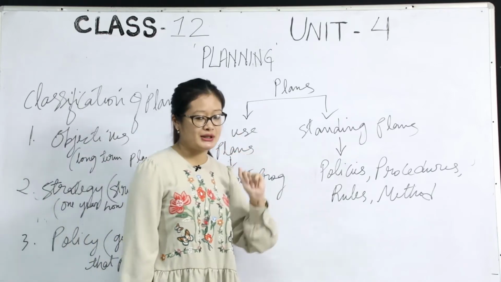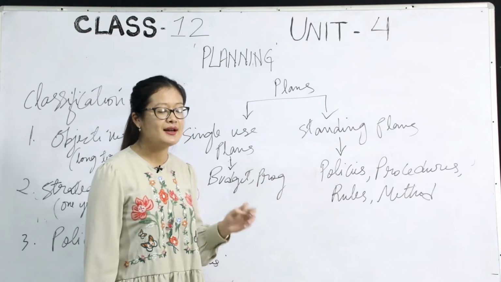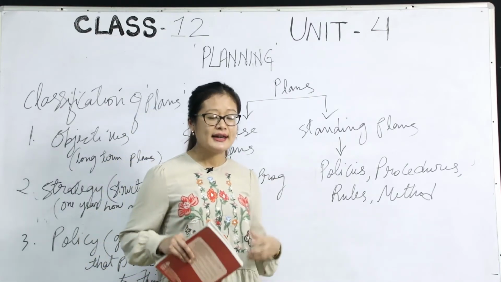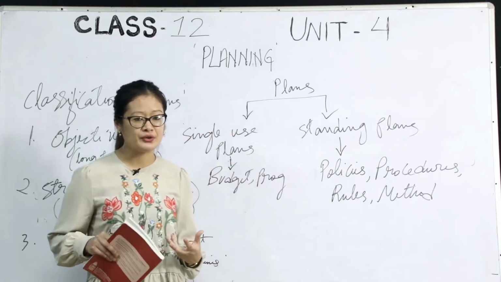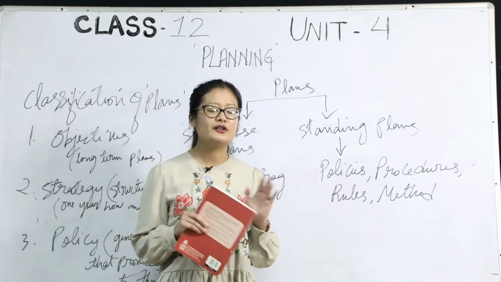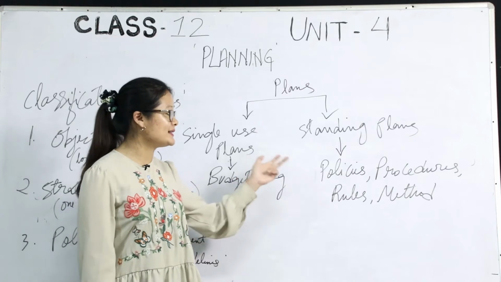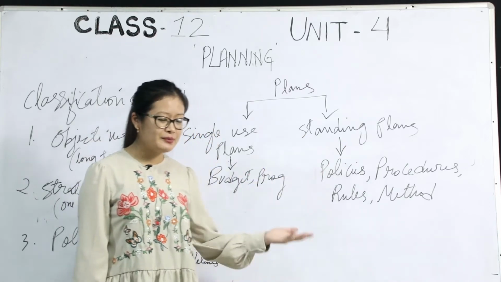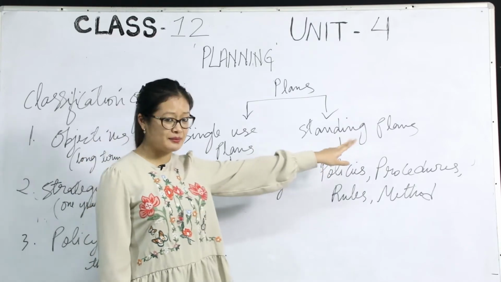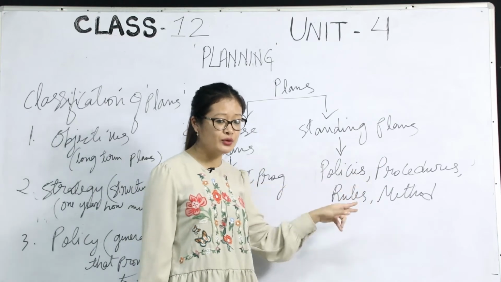Now let's go to the standing plan. Standing plan means the plans which can be repeatedly used, in a sense, the plans which can be used again and again. The plans which can be used continuously over a long period of time, that is called a standing plan, all right? Let me cite an example for you. You can see the types of standing plans: policies, procedures, methods, and rules.